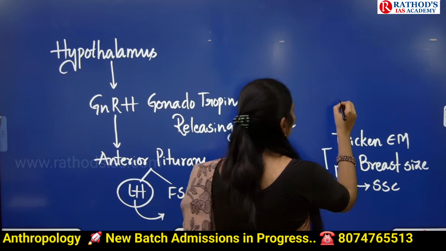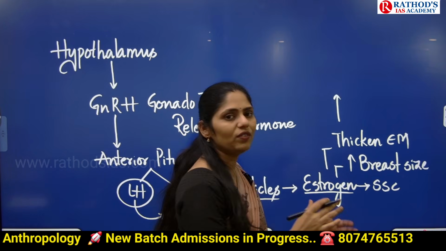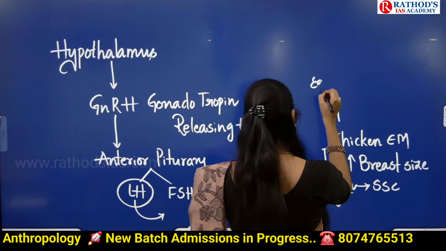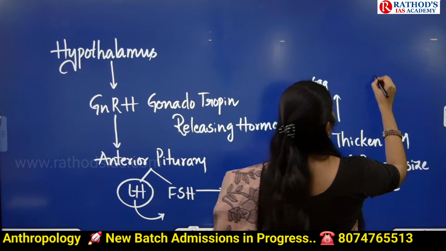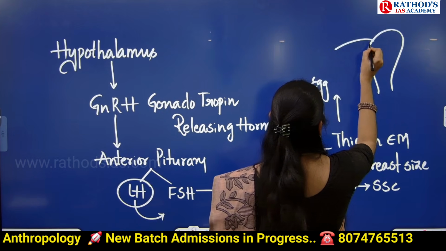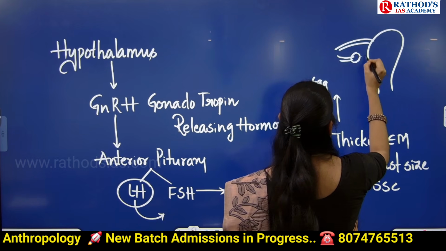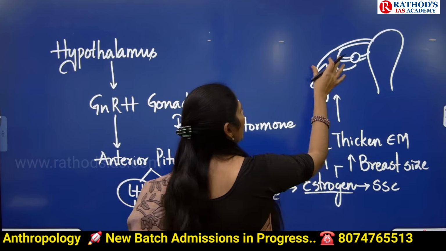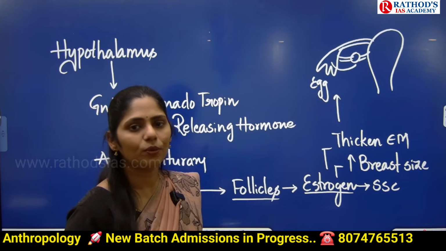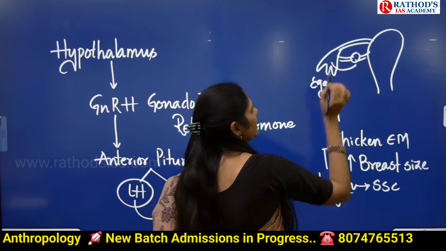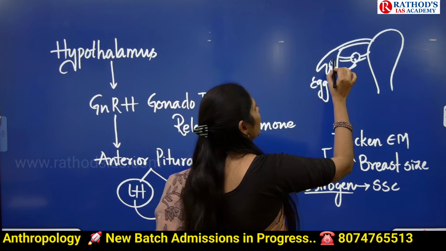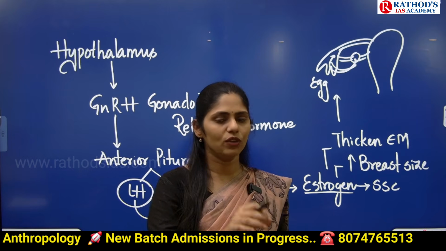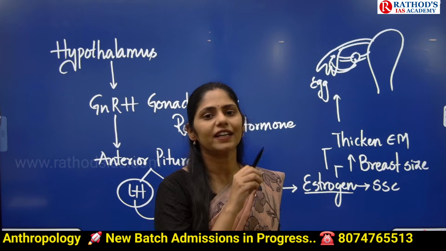And the next one is, whenever this thickening of the endometrium happens, an egg will be released from this follicle. Okay. From where is this egg released? The egg is released from the ovaries. And afterwards, once the egg is released, the finger-like projections called the fallopian tube will take this egg. It will store that egg in the fallopian tube for 1 day. The entire one day the egg will be stored, or will be taking rest, in this fallopian tube.